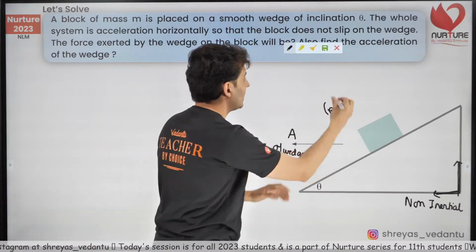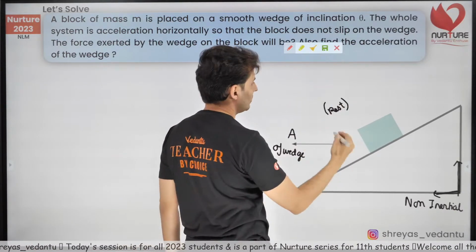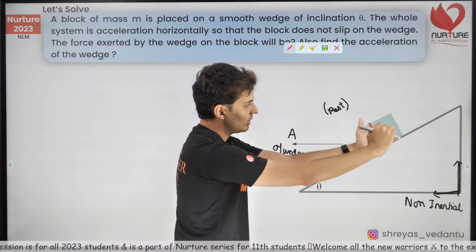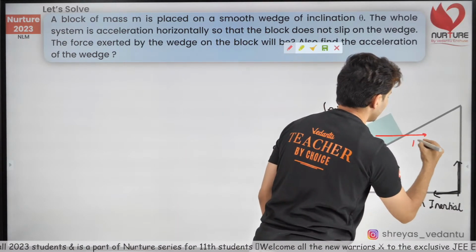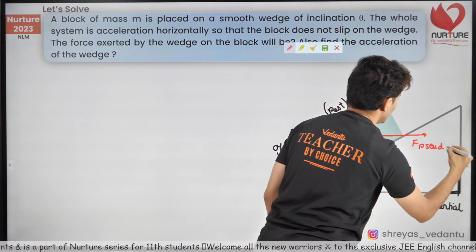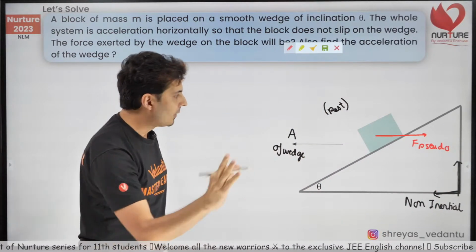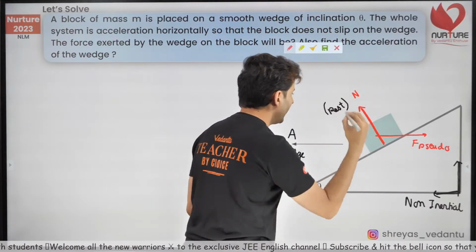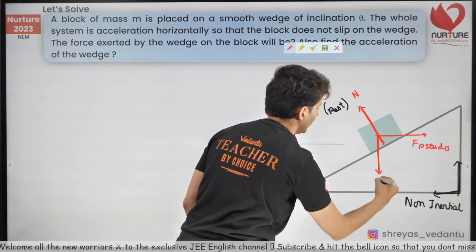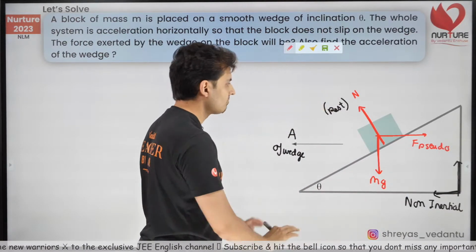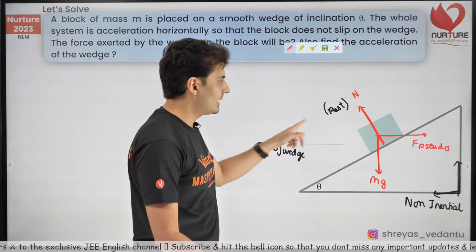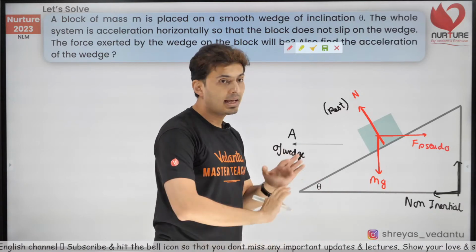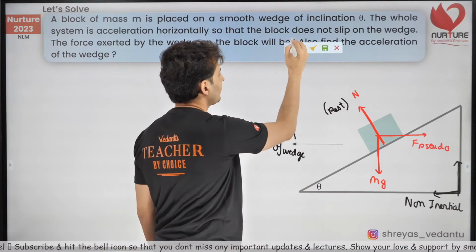Correct. Now there will be a pseudo force, obviously, and let's draw the pseudo force. Pseudo force is always opposite to the acceleration, so the pseudo force is here. This is the pseudo force. Correct? Now the normal force like this. Great. What else? Gravity. Don't forget gravity. mg downwards. That's it. Nothing else apart from that. It is at rest, so all the forces must cancel each other. Somehow take components if you want. And let's do that.